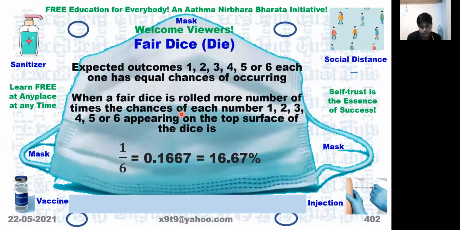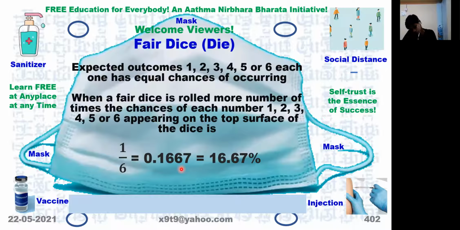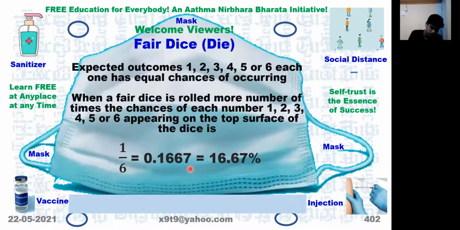So 1 by 6, if we divide and write it in decimal form, becomes 0.1667. Actually, this 666 will continue, so here we have rounded off to 4 decimal places. This one written as a percentage, when it is multiplied by 100, becomes 16.67%.